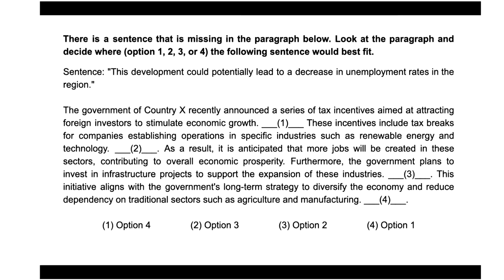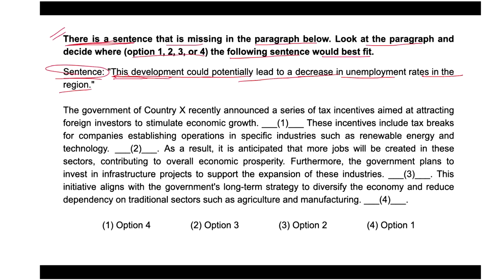So here we have one of the sentence placement questions, and the direction for this question is: there is a sentence that is missing in the paragraph below. Look at the paragraph and decide where, option 1, 2, 3, or 4, the following sentence would best fit. Here is the sentence. The sentence states: this development could potentially lead to a decrease in unemployment rates in the region.